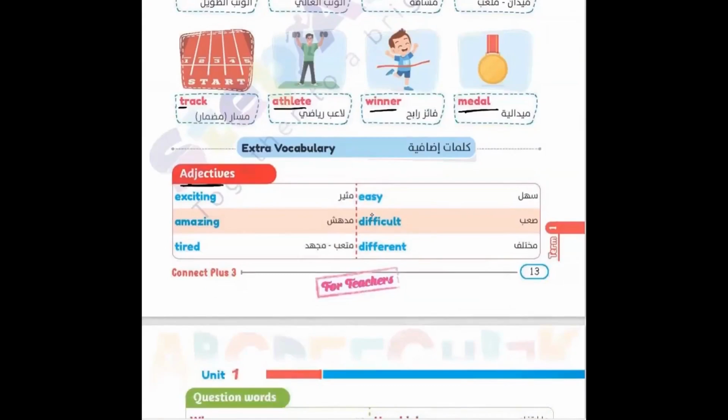Adjectives. To remember again, what is the meaning of adjectives? These are the kind of words that describe the noun, to tell me more details about the noun. Like exciting, amazing, tired, easy, difficult, different.